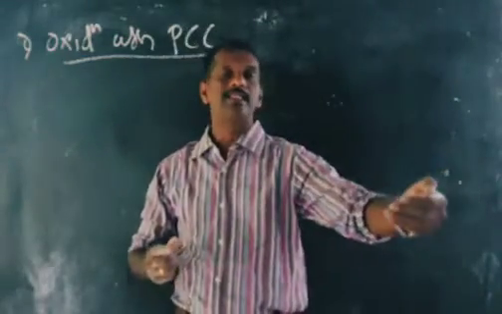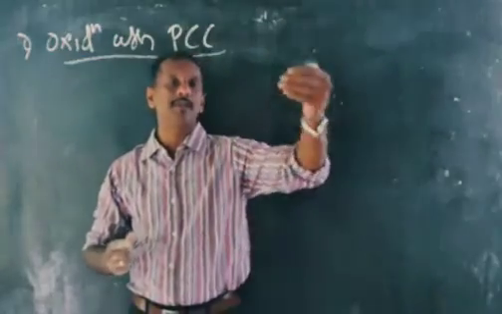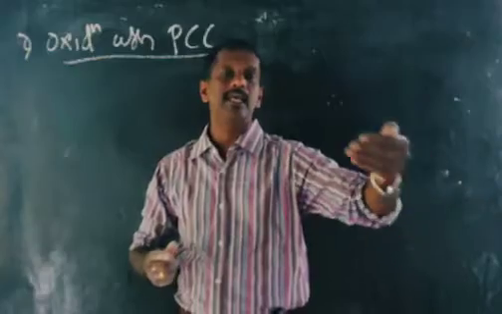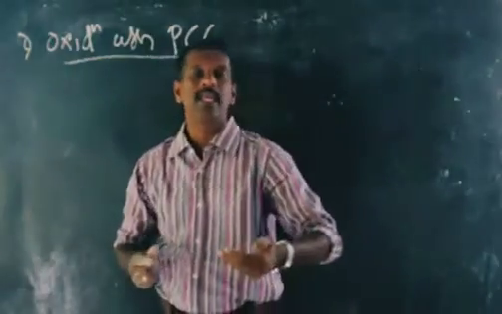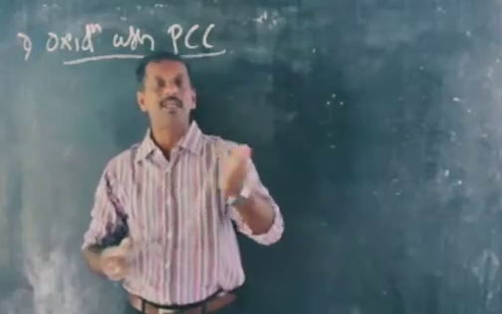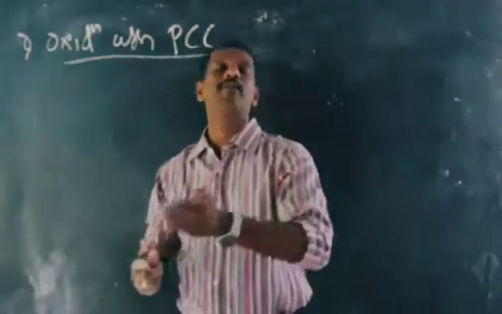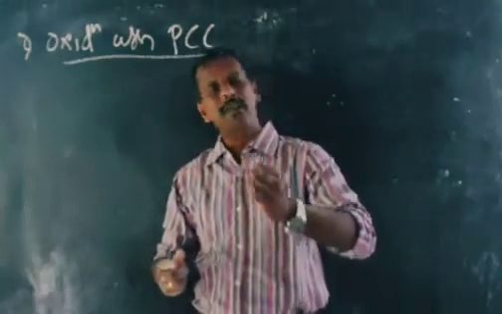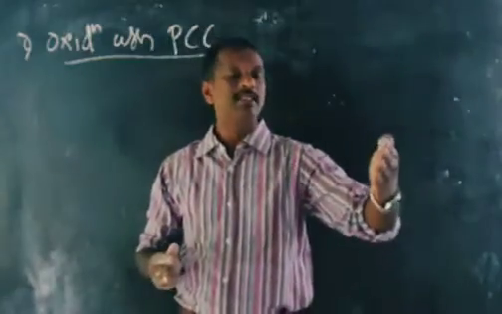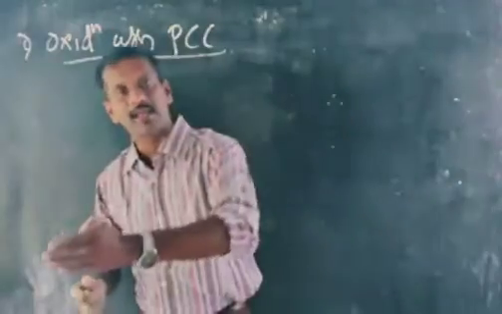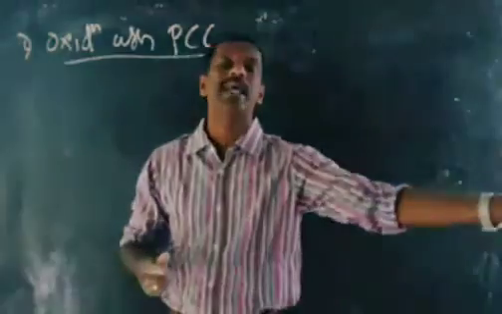We cannot prepare the aldehyde, because the aldehyde formed is immediately converted to the carboxylic acid. That means the aldehyde cannot be separated if we use strong oxidizing agents.